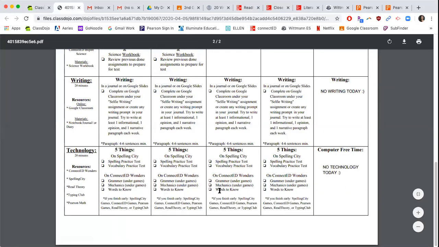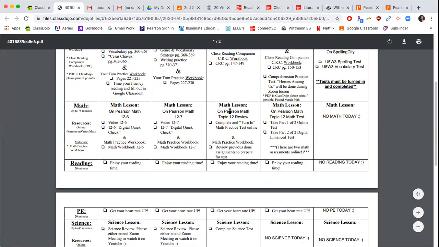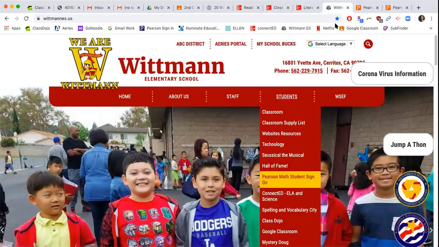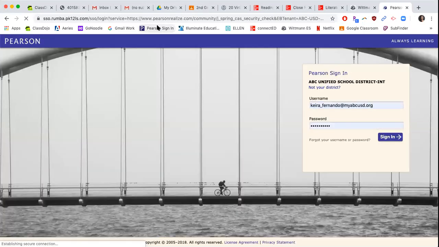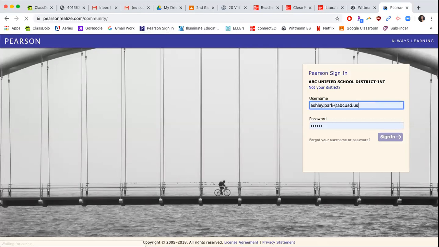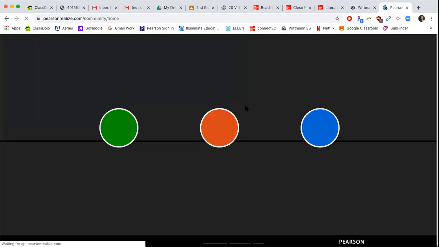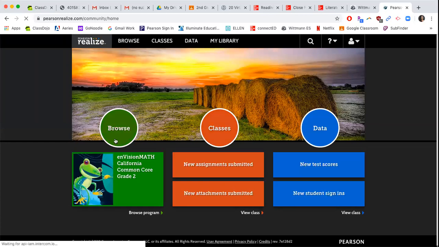What I want to do now is I kind of want to go over your math test with you guys so you guys have a better understanding of what you will be needing to do for your math test. So I'm actually even going to show you guys what your math test is going to look like. So let me log into my own account, and then I'm going to give you guys a little sneak peek of what that test is going to look like for you guys.